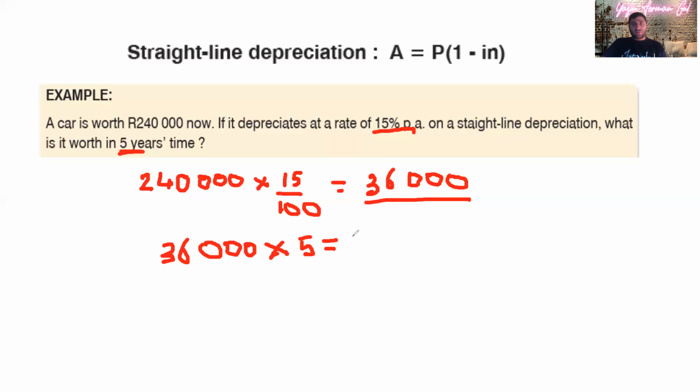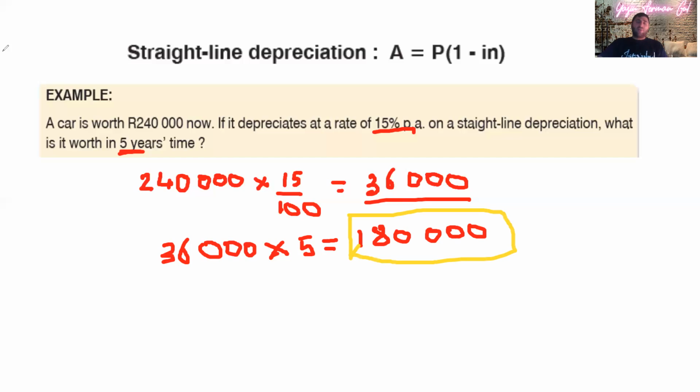5 times 36,000 is going to be 180,000. This 180,000 is the amount of money that this car will lose over 5 years, the amount this car will depreciate.